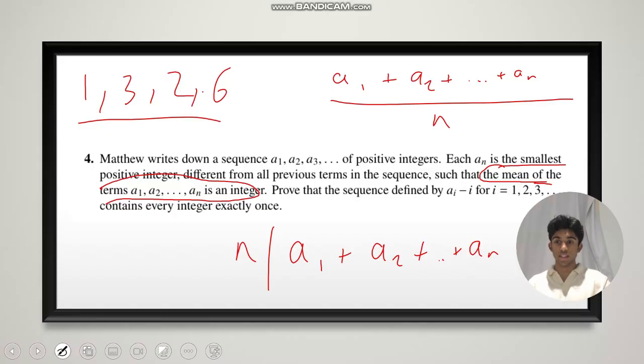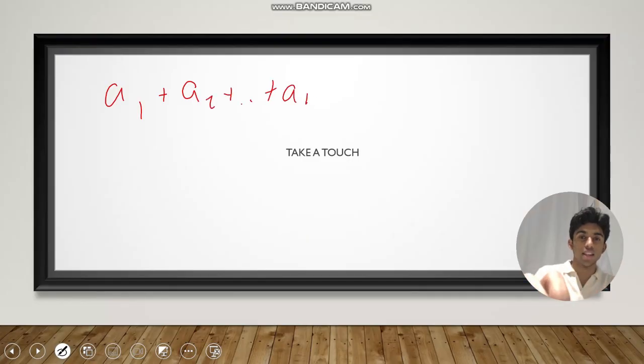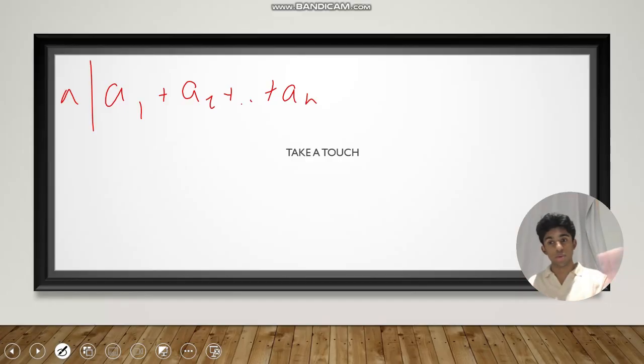And what we're going to do instead is we're going to call it Narain sequence. Look at Narain sequence, where we're just finding a sequence such that the mean of the terms a1 to an is an integer, or this sum is divisible by n for every single n. That's Narain sequence.